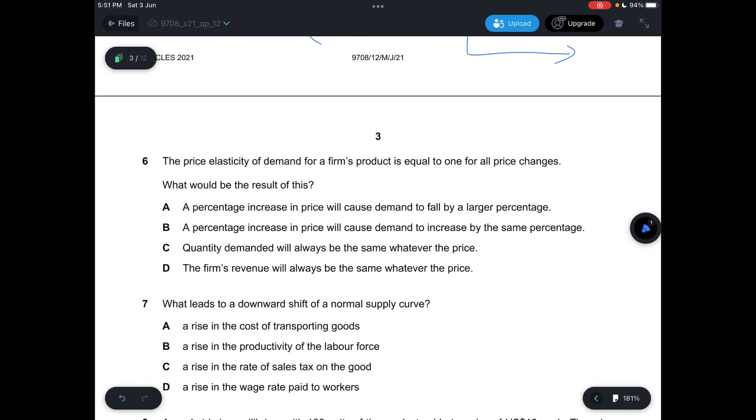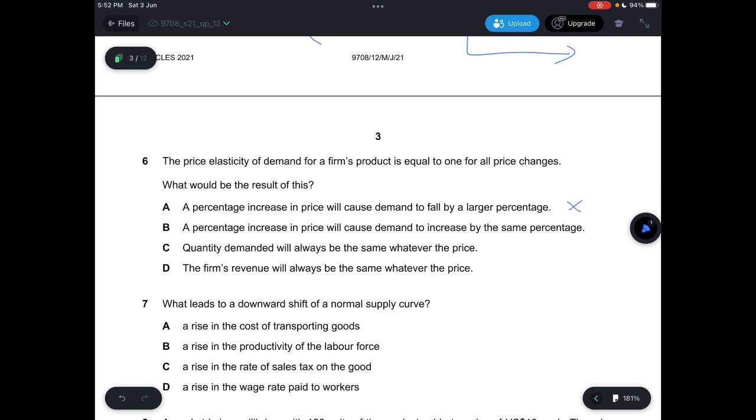Question 6, the price elasticity of demand for a firm's product is equal to 1 for all price changes, and what will be the result of this? So this means that the price elasticity is basically unitary, or PED equals 1, and that means that regardless of what price is set, the total expenditure will always be the same. So A says a percentage increase in price will cause demand to fall by a larger percentage. This means that the PED should be elastic, which is more than 1, which is not correct.